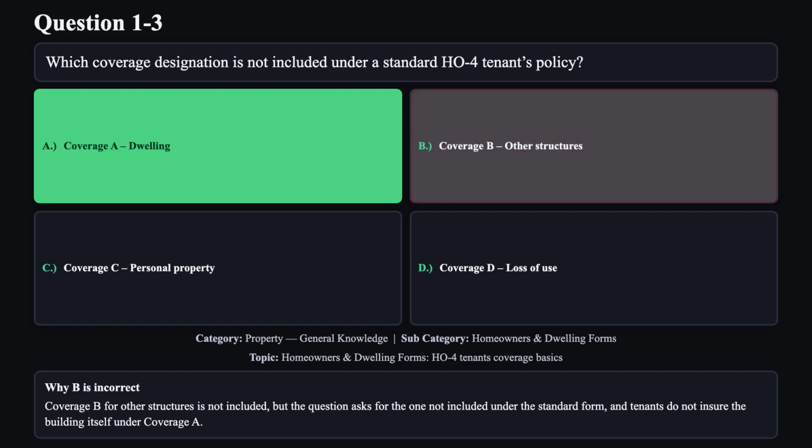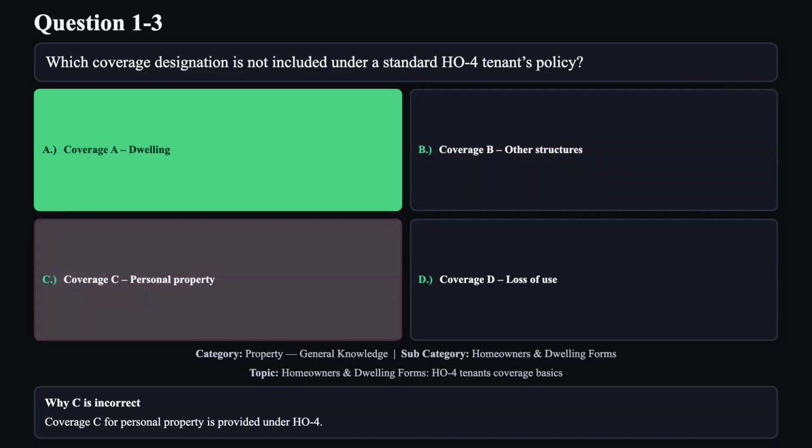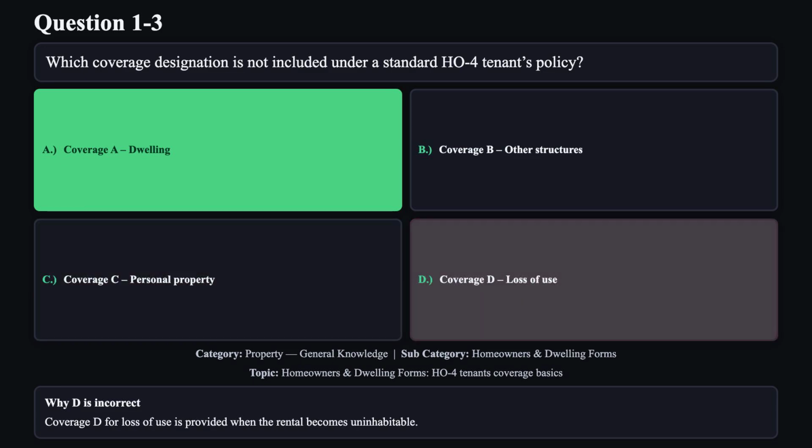Reason B is not correct. Coverage B for other structures is not included, but the question asks for the one not included under the standard form, and tenants do not insure the building itself under Coverage A. Reason C is not correct. Coverage C for personal property is provided under HO4. Reason D is not correct. Coverage D for loss of use is provided when the rental becomes uninhabitable.